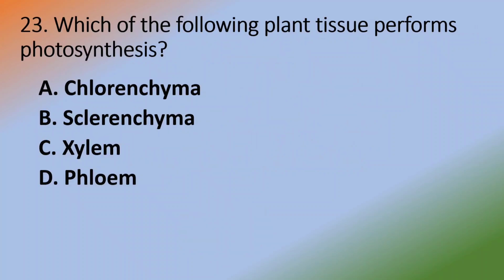Which of the following plant tissues performs photosynthesis? Chlorenchyma, sclerenchyma, xylem, phloem. Answer is option A. Chlorenchyma.